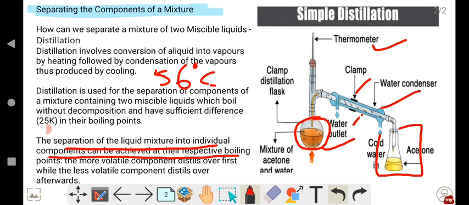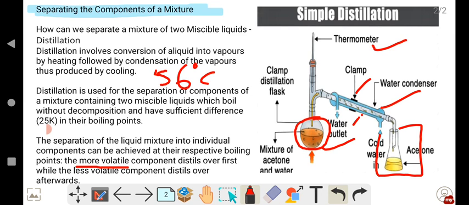And this acetone is more volatile. What do you mean by the word more volatile? More volatile means it will evaporate at low temperature. So substances which are more volatile will start to change their state at low temperatures. They don't need a high temperature. At low temperature only they will change their state.